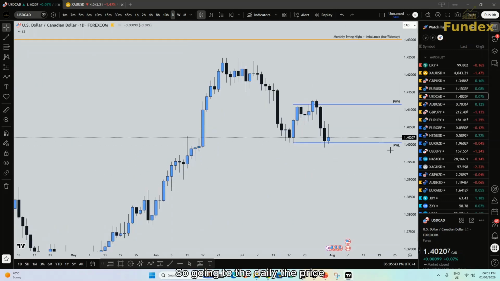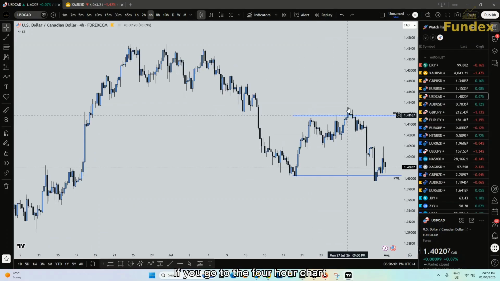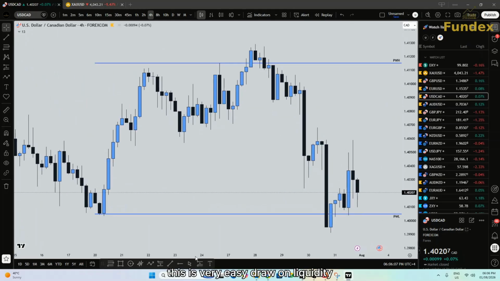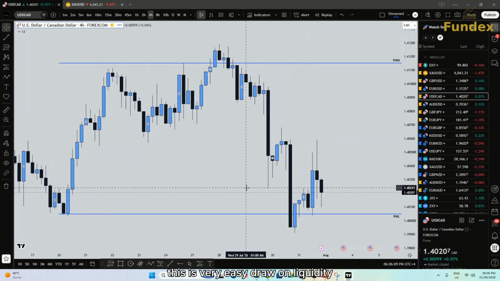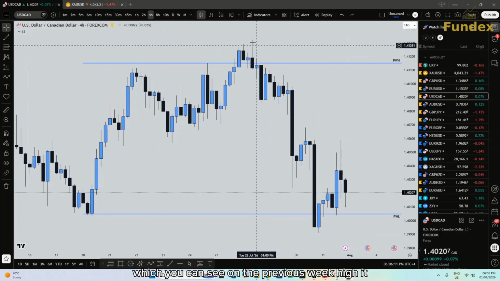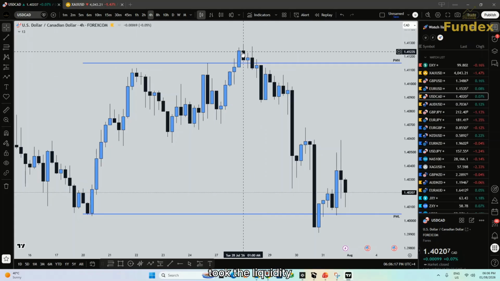Going to the daily, the price was moving higher, took the high, and then the candle closed inside the range, started pushing lower until it took the liquidity below the previous week low. If you go to the 4-hour chart, this is a very easy draw on liquidity, which you can see on the previous week. It took the liquidity on Tuesday.